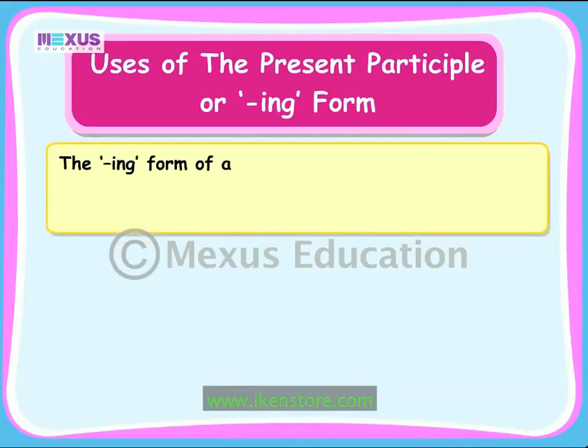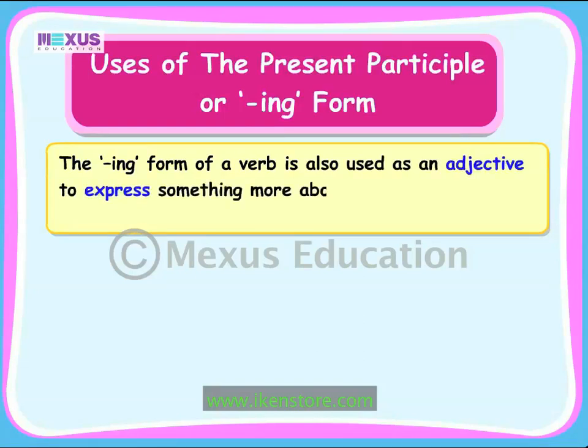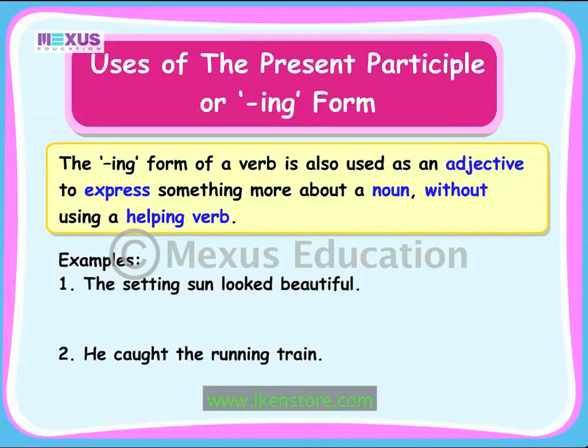The ing form of a verb is used as an adjective to express something more about a noun without using a helping verb. Let us look at some examples of the same. In the first example, the word setting is the ing form of the verb set. Since it describes the noun sun, it acts as an adjective. In the second example, the word running is the ing form of the verb run. Since it describes the noun train, it acts as an adjective.